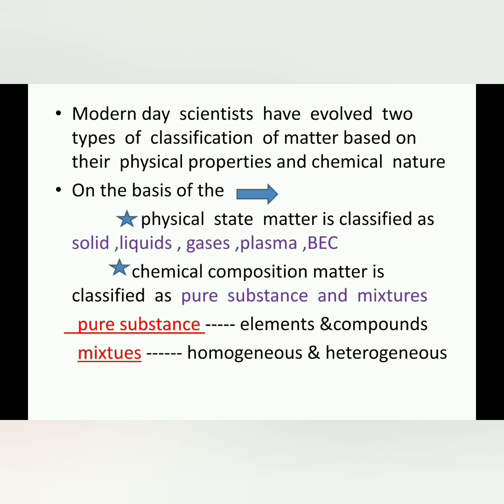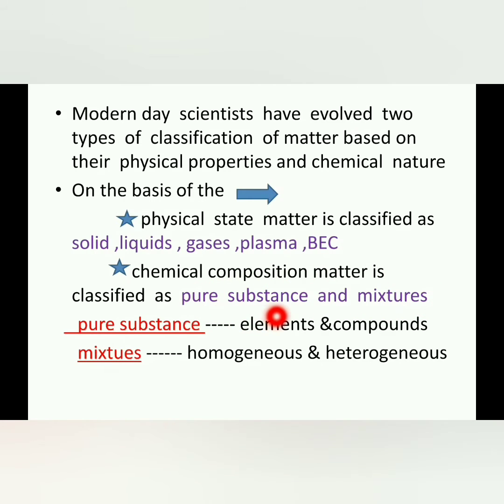Modern scientists have evolved 2 types of classification of matter based on their physical properties and chemical nature. On the basis of physical properties, matter is classified as solid, liquid, gas, plasma and BEC, Bose-Einstein condensate. On the basis of chemical composition, matter is classified as pure substances and mixtures.